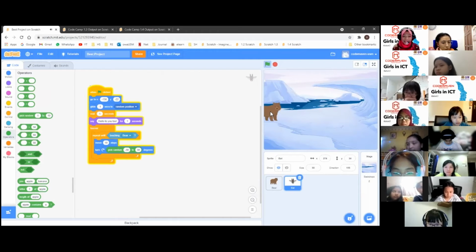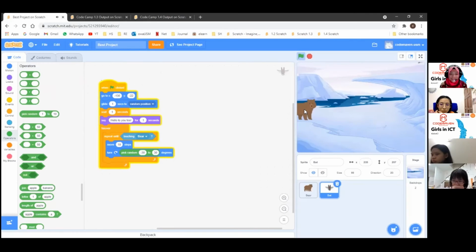Can you see the difference? You can see that the bat is flying away, but after it goes outside of the edge, you have the stage here, right? The edge, but it's going everywhere, all over the place, even outside the edge. So we want to limit the movement of the bat within the stage area.